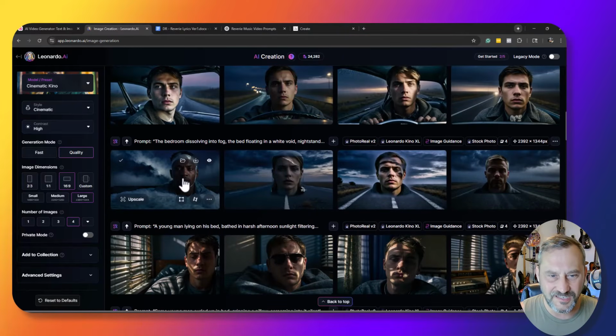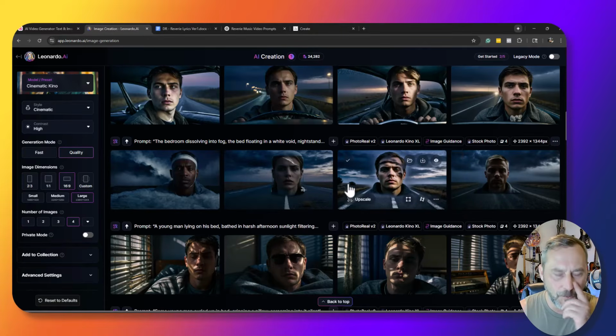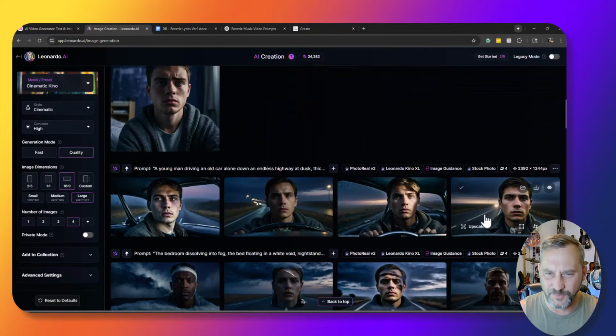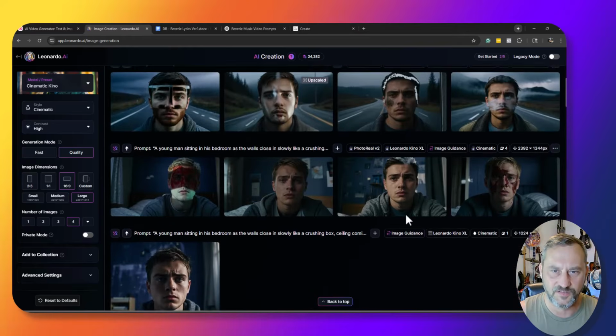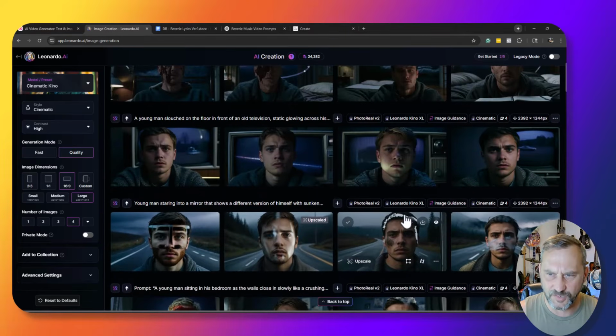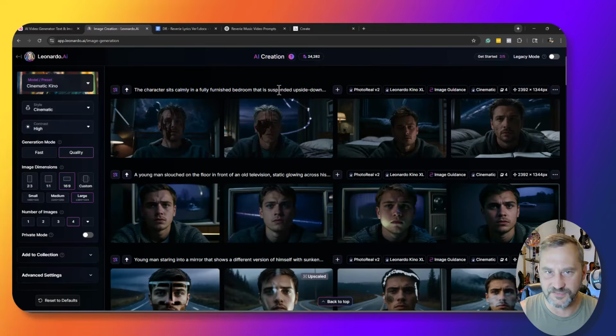But as you can see here, it completely missed. That guy is a completely different demographic. Here's a woman. Here's 2 people that kind of look like the image, even though I did still use the character reference. So Leonardo let me down a little bit here, but it did give me some good things to work with. I got some good imagery with different prompts of these different scenes.